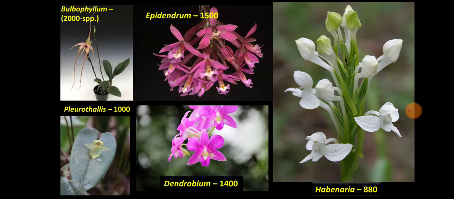These are some major genera belonging to family Orchidaceae.